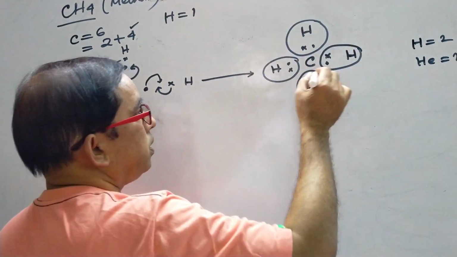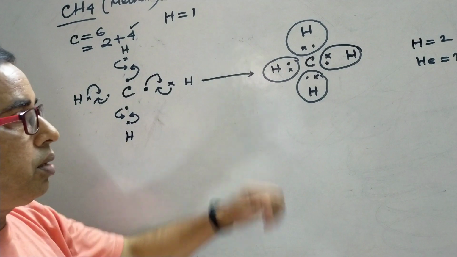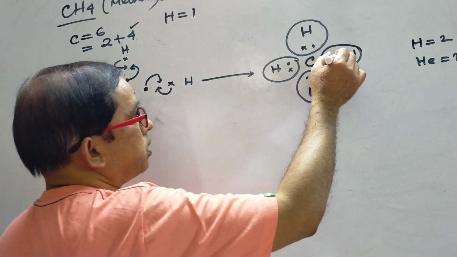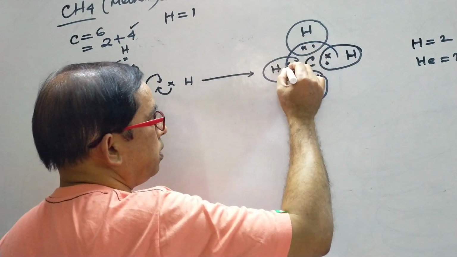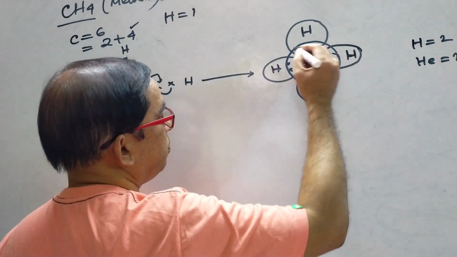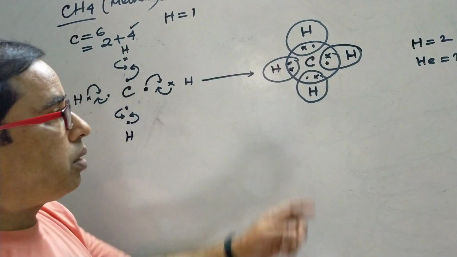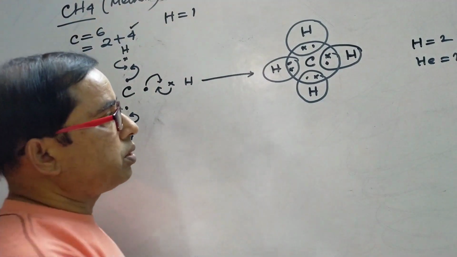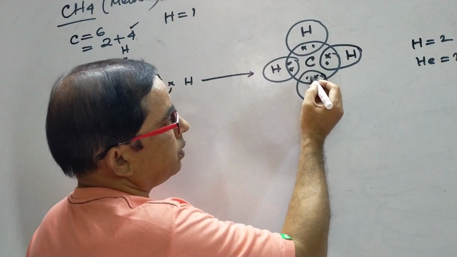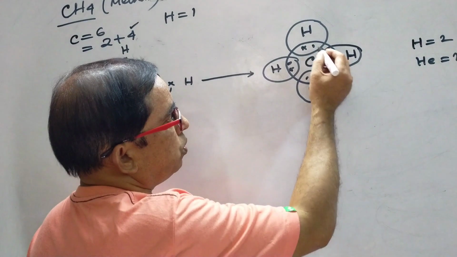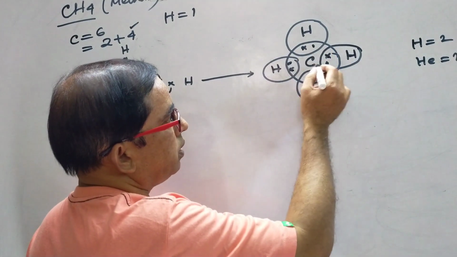But the shared pair is also counted for carbon. Then we encircle all these shared pairs for the carbon, and if we count here, we will see that carbon will also have 8 electrons like neon. 1, 2, 3, 4, 5, 6, 7, 8.